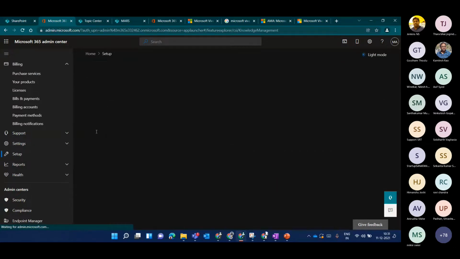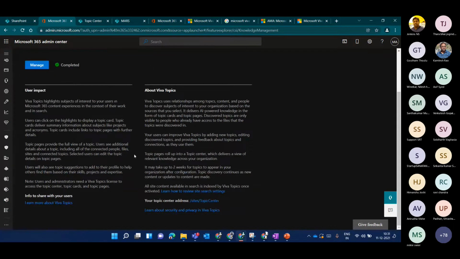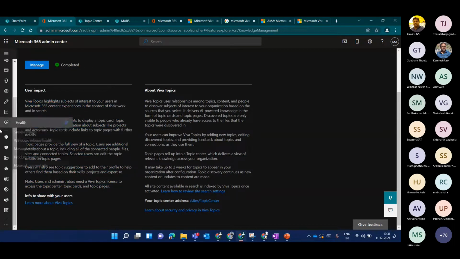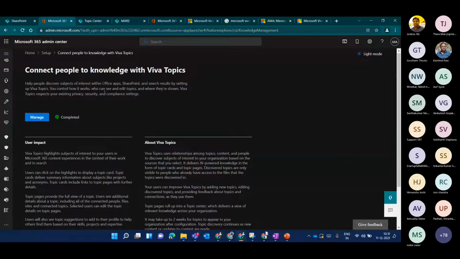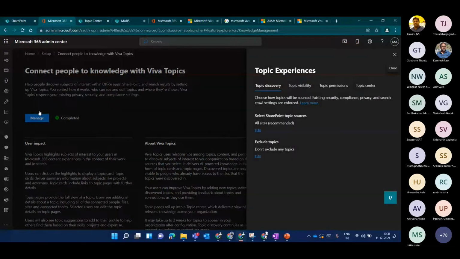Once you click on this, you will see a brief introduction about what exactly Viva topics are, how it is going to impact the users, and in which ways they can discover it. I have already gone through this in the slides. And as you can see, this is the topic center. This is the management portal of Viva topics. If you go to the manage section here, because I've already set it up, I can definitely go ahead and edit what I had set up.